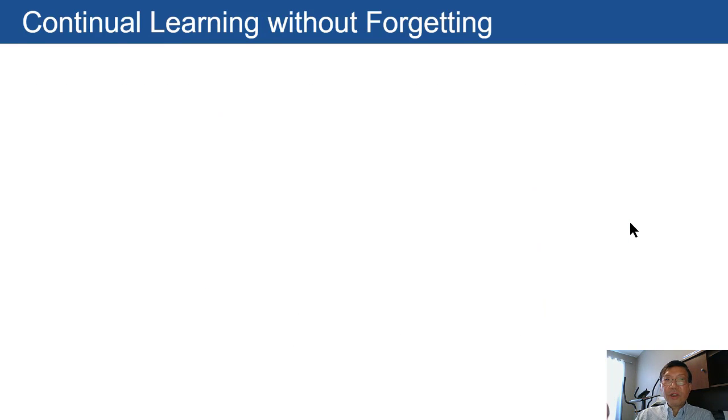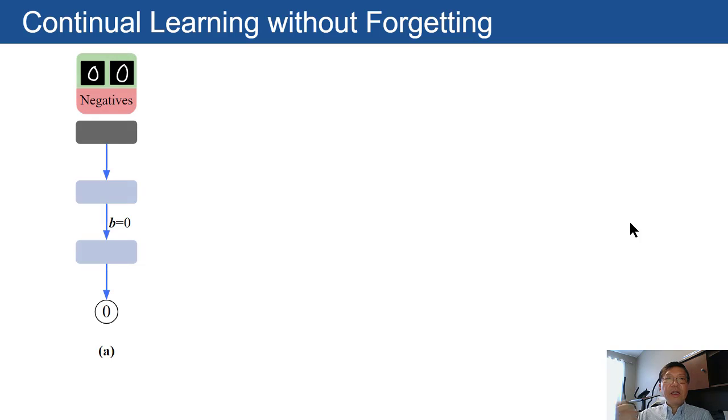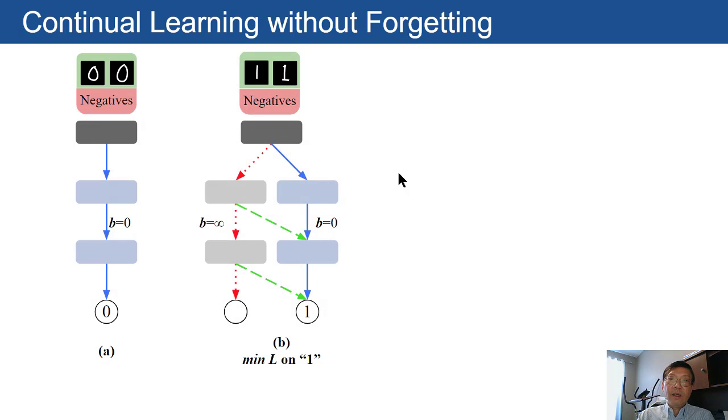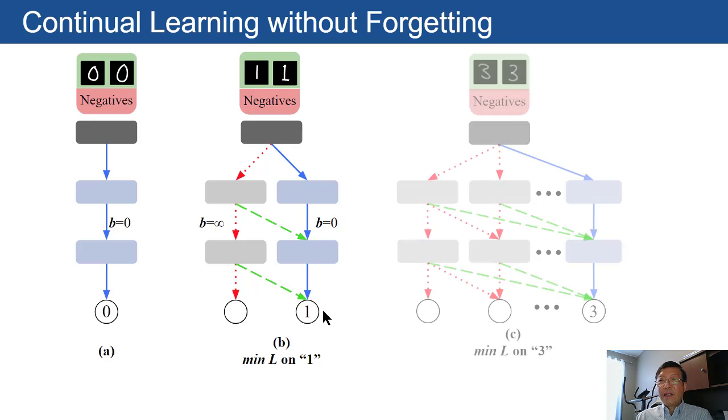So let's look at continual learning without forgetting. Learning the first concept like 0 is normal, so b is equal to 0, and you're learning classifier 0. But when you receive data for 1, you simply freeze all these learned weights, and then recruit a smaller number of new units with network expansion, but set b value of these to be 0, and you only optimize on the 1 with 1's data. You are not using previous data. The same thing happens when you learn 2 and 3, etc.